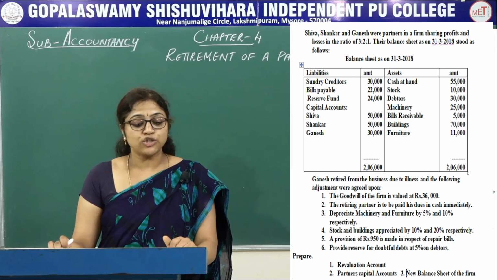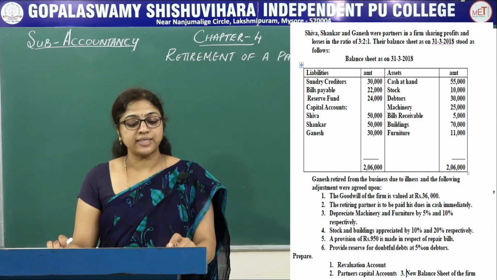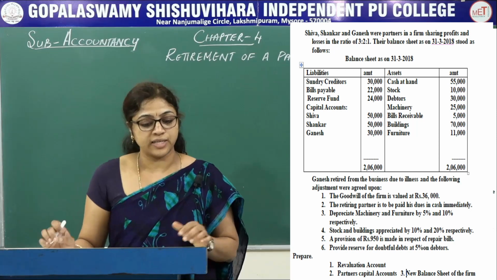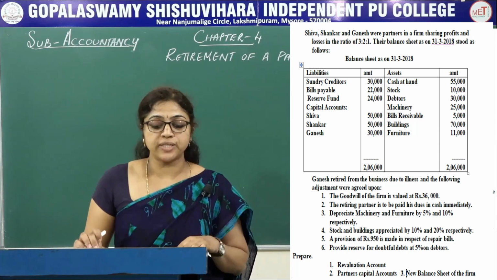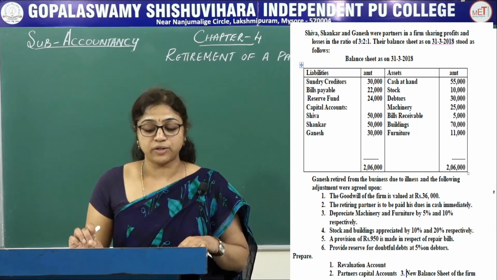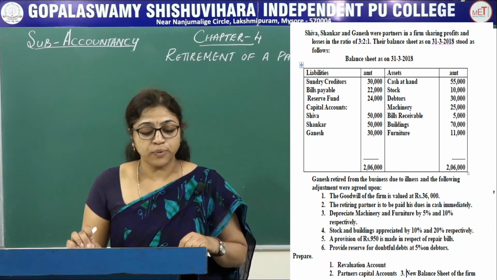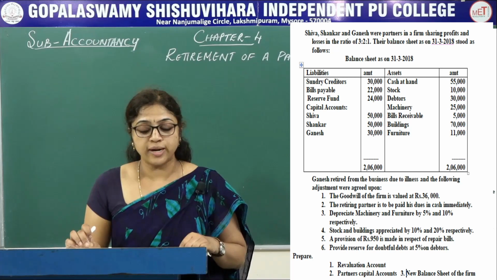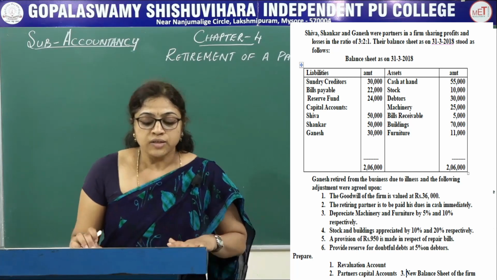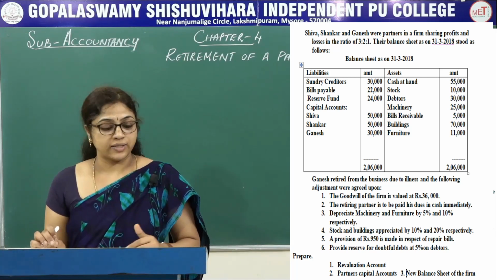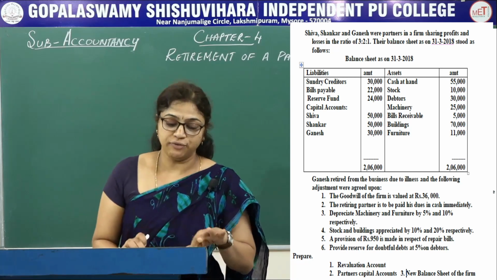Next, stock and building appreciated by 10% and 20% respectively. Next, a provision of rupees 950 is made in respect of repair bills. And last, provide reserve for doubtful debts at 5% on debtors. Prepare revaluation account, partners capital account as well as new balance sheet of the firm.